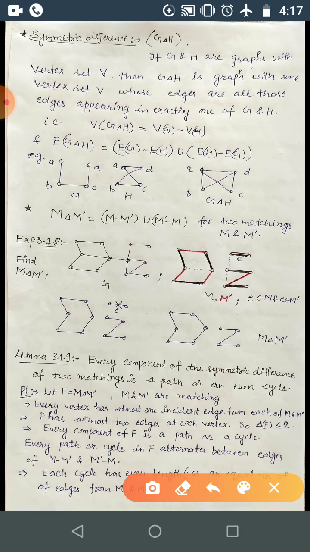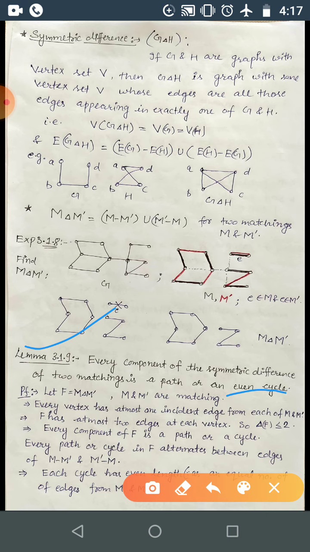So now you can have this lemma, that is lemma number 3.1.9. Every component of a symmetric difference of two matchings is a path or an even cycle. That's what I just discussed, correct?